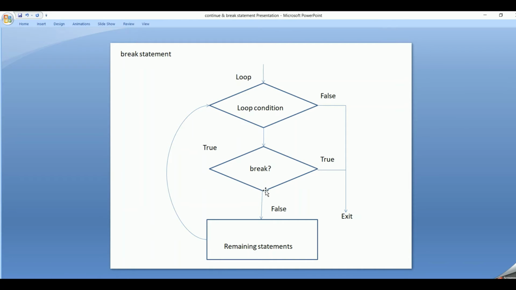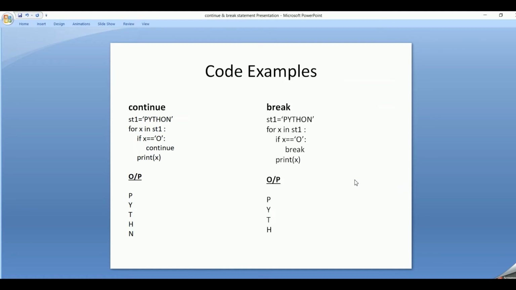If the break statement turns out to be false, then it will perform the remaining statements and the loop continues till the loop condition fails, and once it fails, it exits out of the loop. So this is how the break statement works in Python.